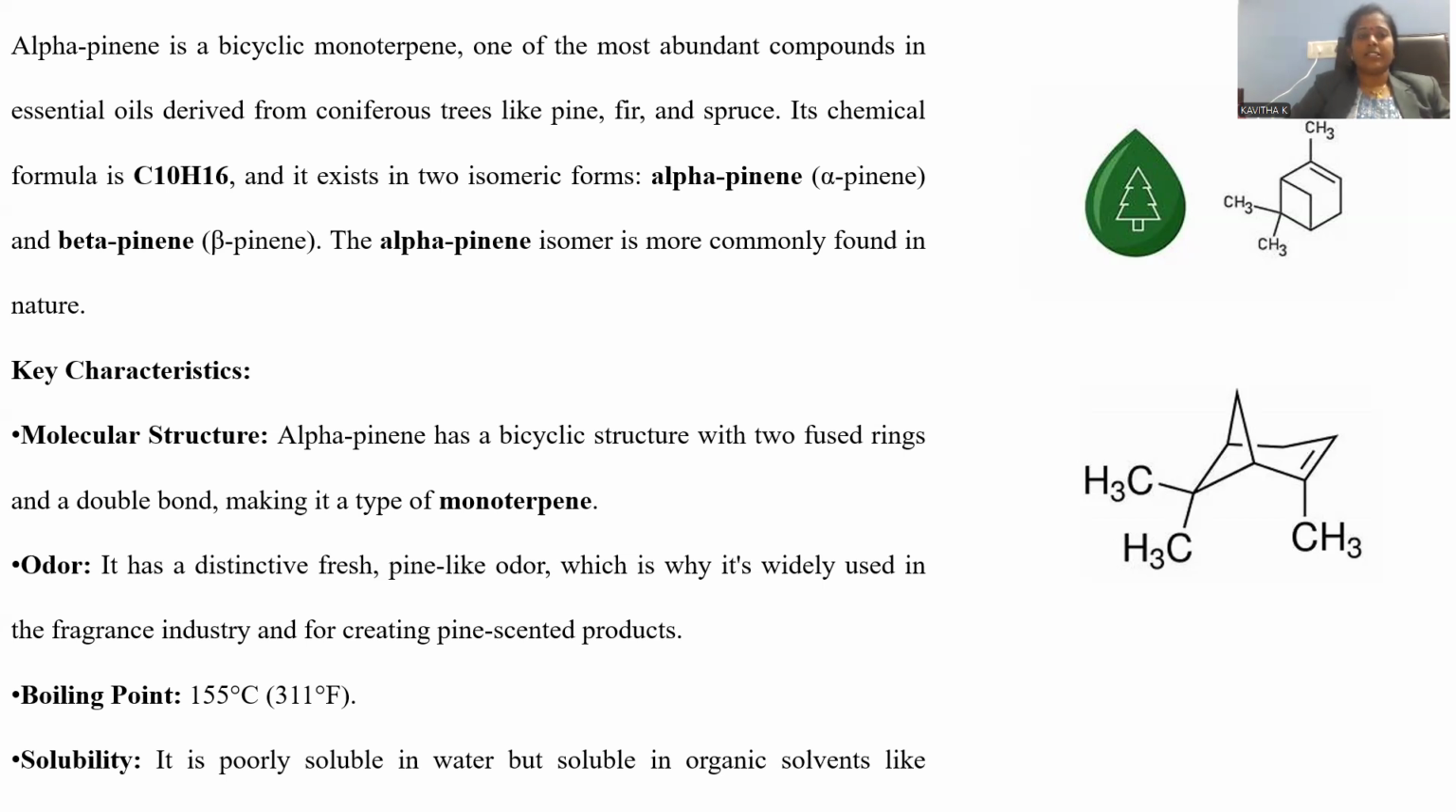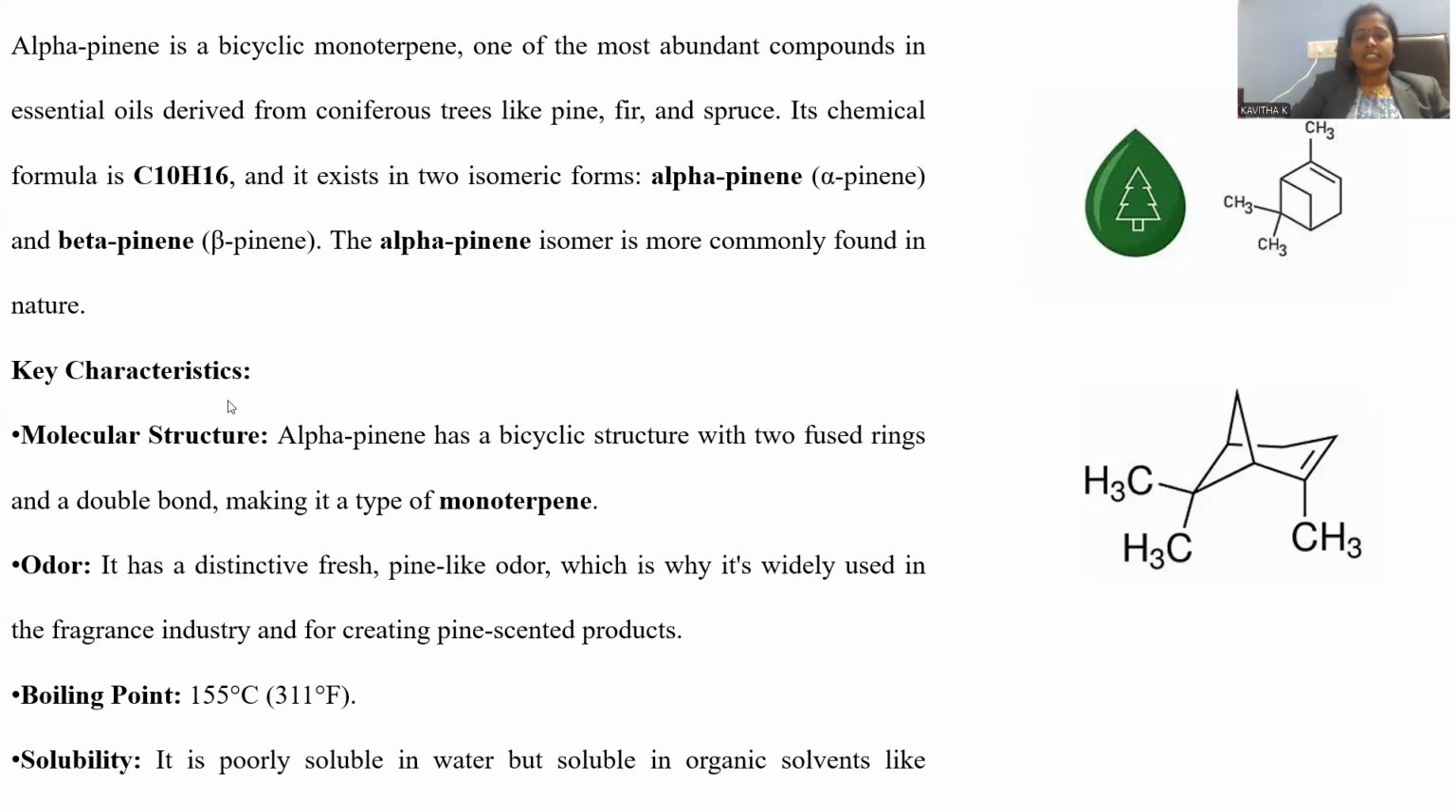Alpha pinene is part of essential oil, and it is extracted from plants like pine, fir, and spruce. So these are the plant materials from which we are able to extract the essential oil, from which alpha pinene can be extracted, right? Its chemical formula is C10H16. C10H16 is the formula for alpha pinene, and it is available in alpha and beta form as well. Alpha pinene is the isomer more commonly found in nature, so it finds profound applications. Prime applications are given for alpha pinene only, right?